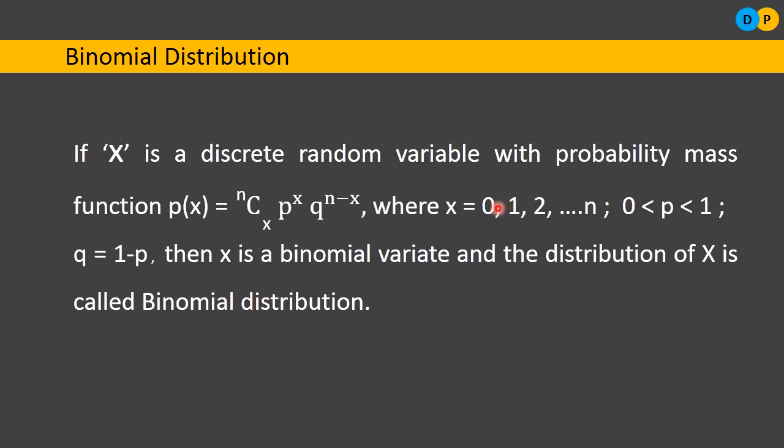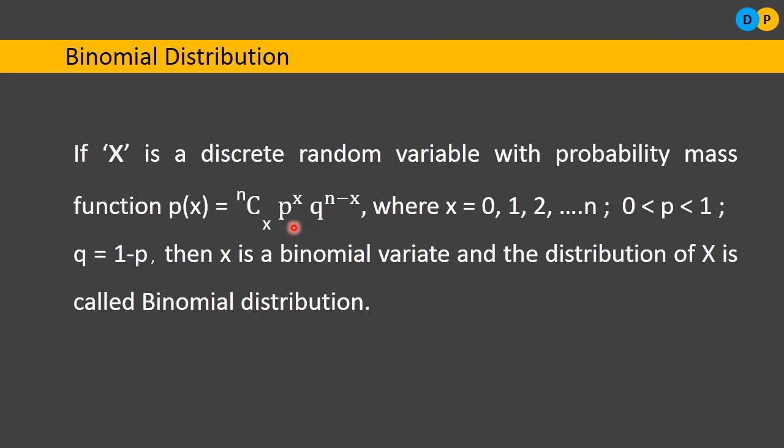So what is binomial distribution? We will have a random variable x. What type of random variable? It will be a discrete random variable. As you can notice, x will take values like 0 or 1, not a continuous one. So x is a discrete random variable with probability mass function p of x is equal to nCx p power x q power n minus x, where x can take value 0, 1, 2, up to n. Here n is finite, it cannot be infinite. Always n needs to be finite.